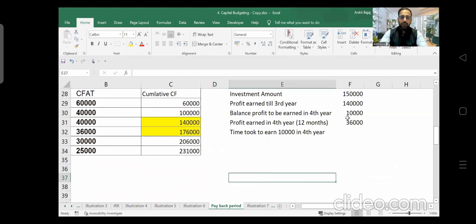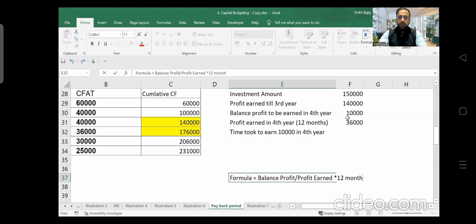Here we can create a formula, right? Formula is going to be balance profit divided by profit earned into 12 months, right? Balance profit divided by profit earned into 12.